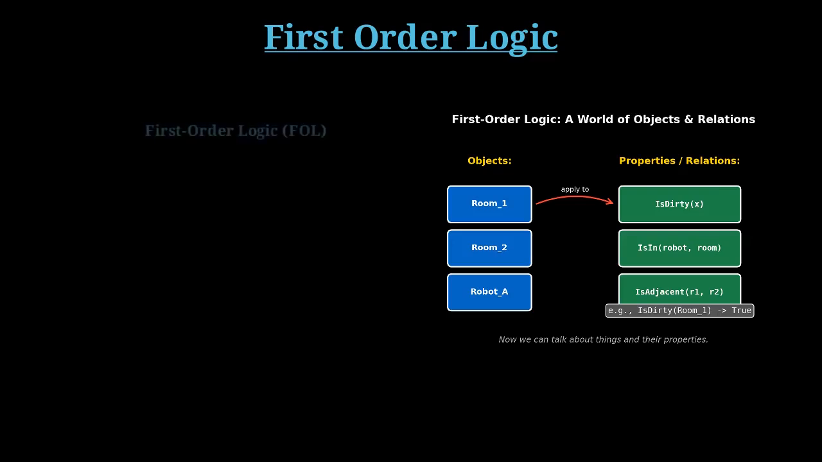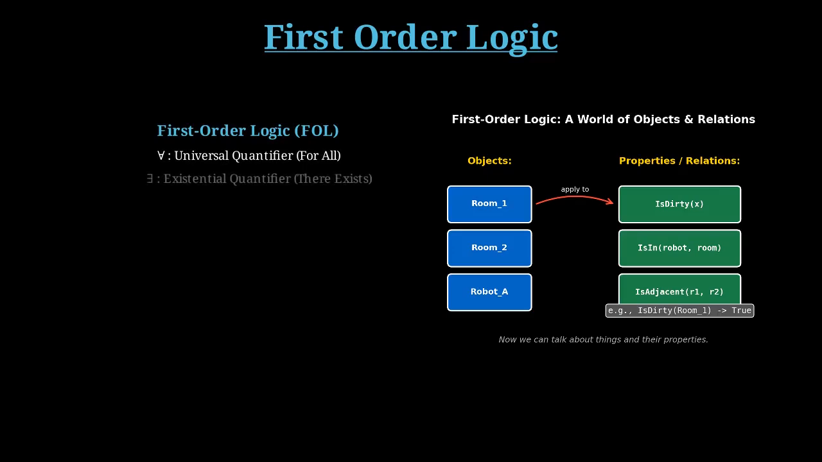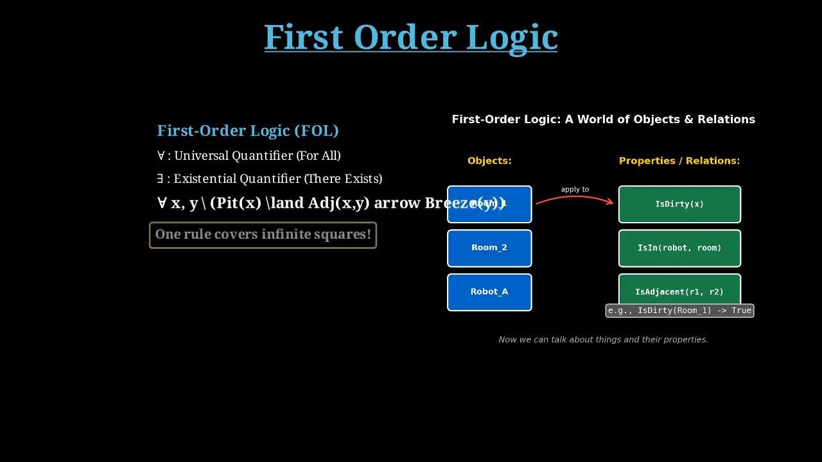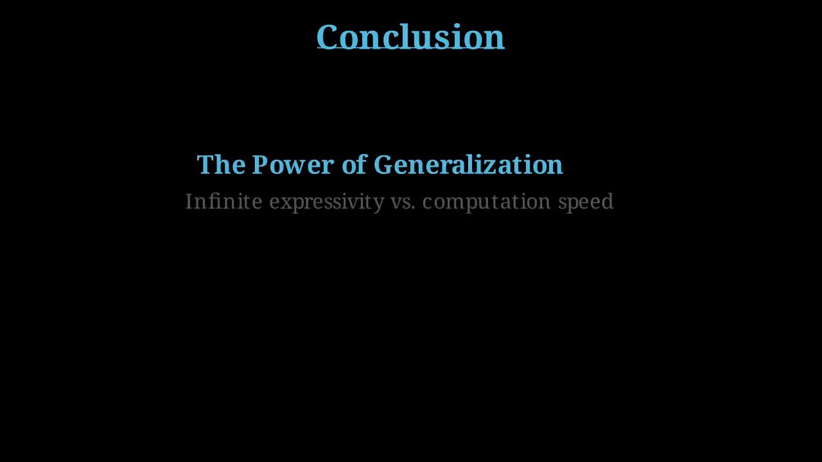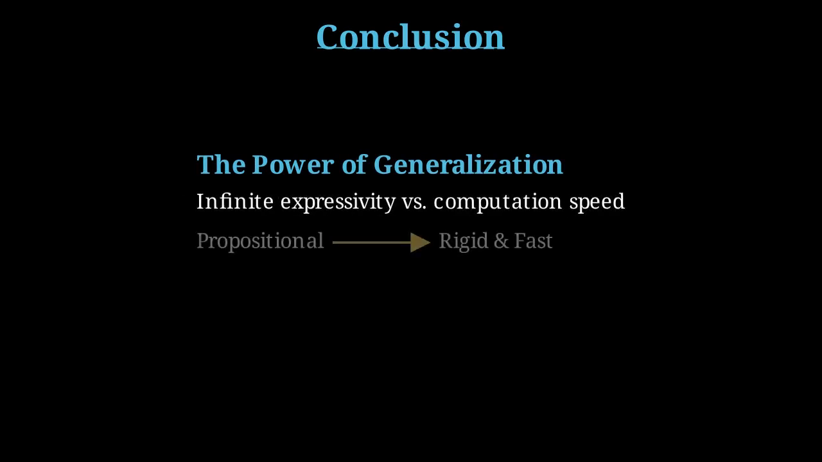First-order logic gives our developer a superpower, quantifiers. We get the universal quantifier, for all, and the existential quantifier, there exists. Now, we can rewrite those tens of thousands of rules into one elegant, universal equation: for all squares x and squares y, if x has a pit and is adjacent to y, then y has a breeze. Suddenly, the agent generalizes. The logic applies whether the grid is 4x4 or practically infinite. First-order logic transforms our AI from a simple calculator of facts into a system capable of complex, relational thought.